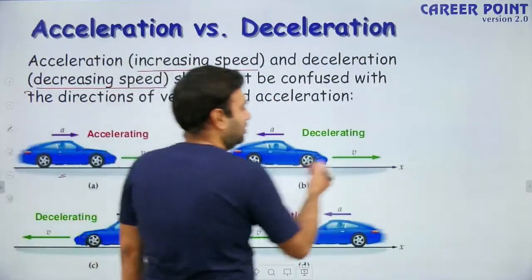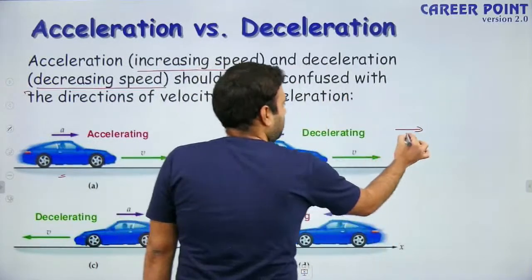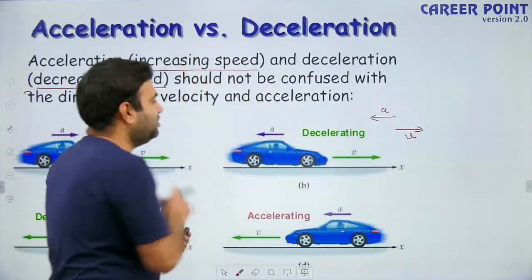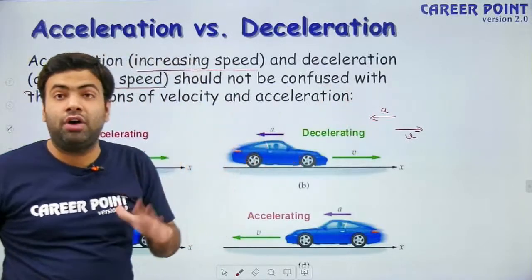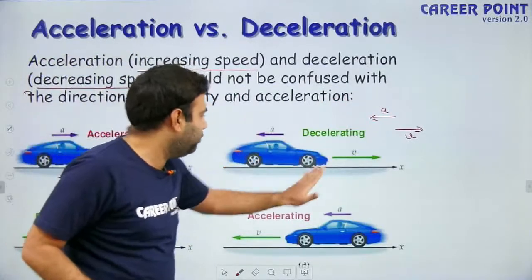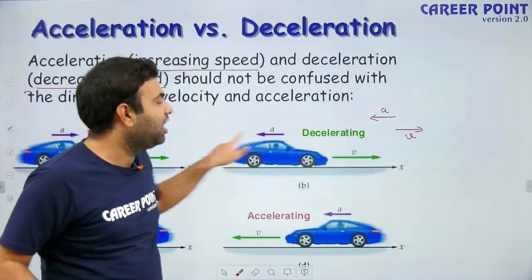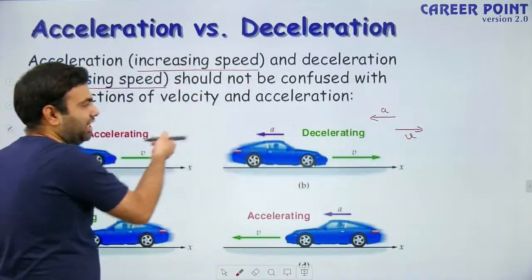In this case, the velocity is in positive x direction, but acceleration is in negative x direction. It happens when the total acceleration is in the direction of net force. If the net force on this is in backward direction, that means it is retarding. Velocity is in this direction, acceleration is in the opposite direction.